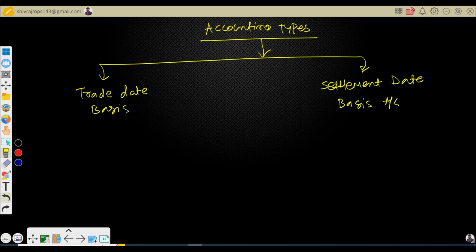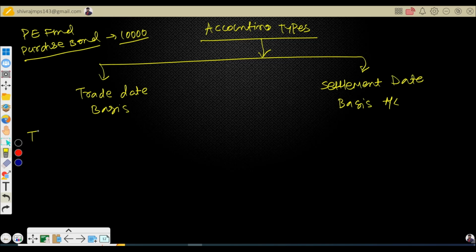Take the example of securities. Let's say a PE fund purchases a bond at 1 lakh. Here you will have to prepare an accounting entry on trade date.